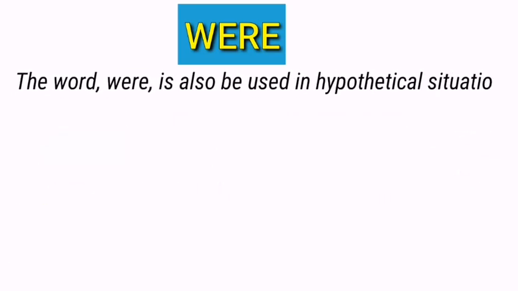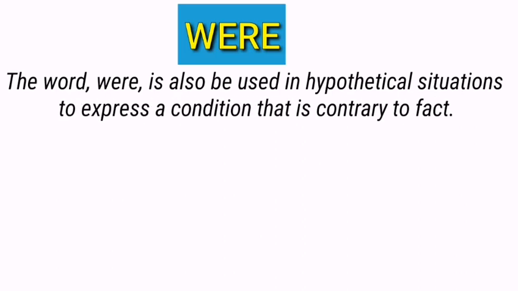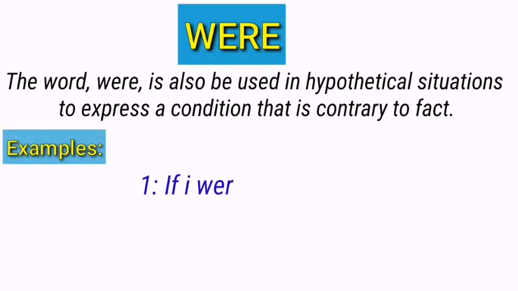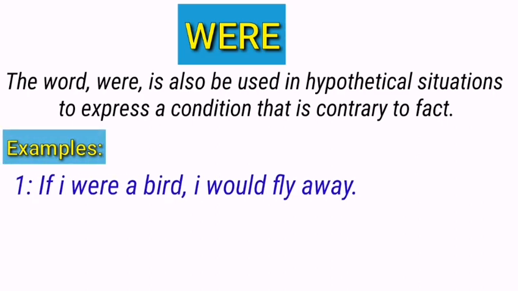The word "were" is also used in hypothetical situations to express a condition that is contrary to fact. Simply, it means that this word can also be used in conditional sentences to make a hypothetical situation. Just look at these examples. If I were a bird, I would fly away. Look at this example. The word "were" is used to make a hypothetical situation, and it is a second conditional sentence, because I cannot be a bird. So, it can be used in a hypothetical situation.